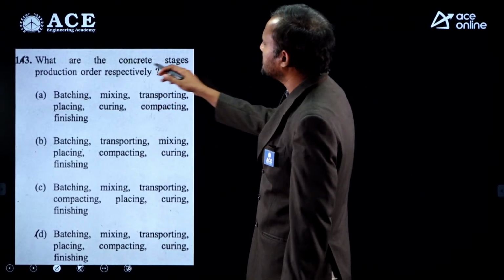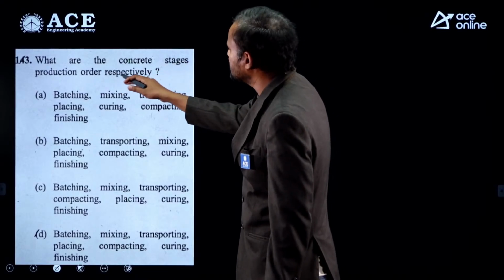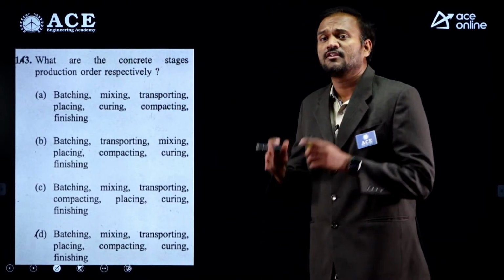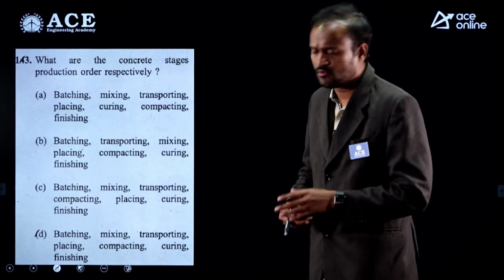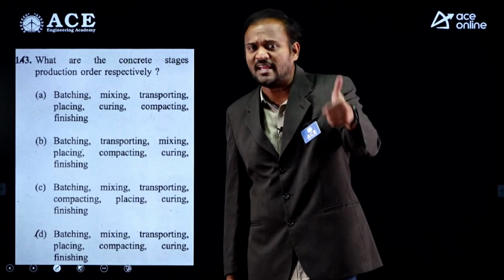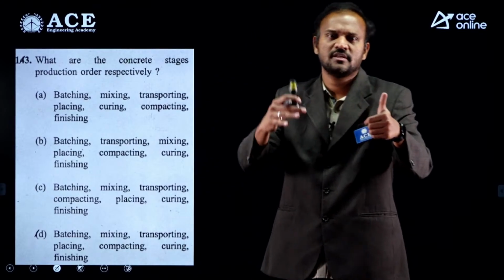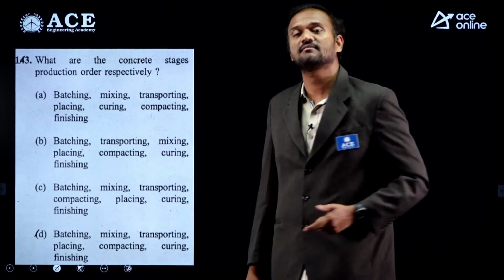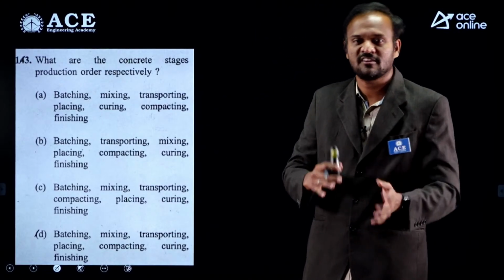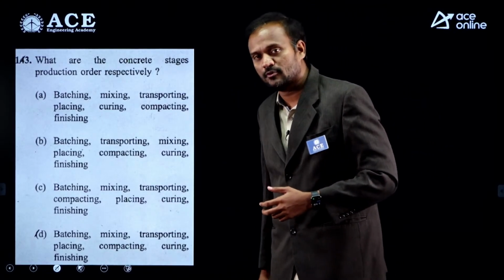Okay, what are the concrete stages production order respectively? So in concreting, what are the different order of stages? For concreting, first is batching. We measure and proportion the ingredients as per requirement. Then mixing of ingredients. All the ingredients are mixed as per the desired proportion.